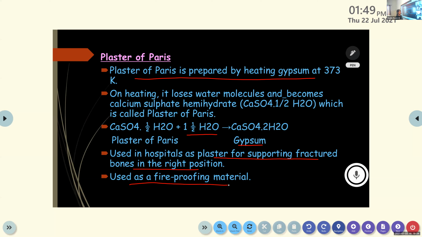And in gypsum, it is 2 water molecules. So plaster of Paris looks like a white powder. When it is mixed with water, it will be converted to a solid one.